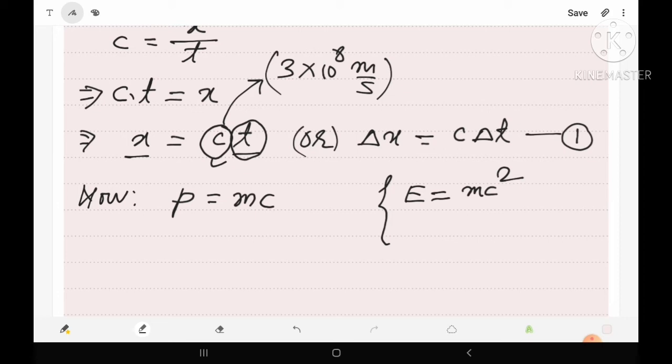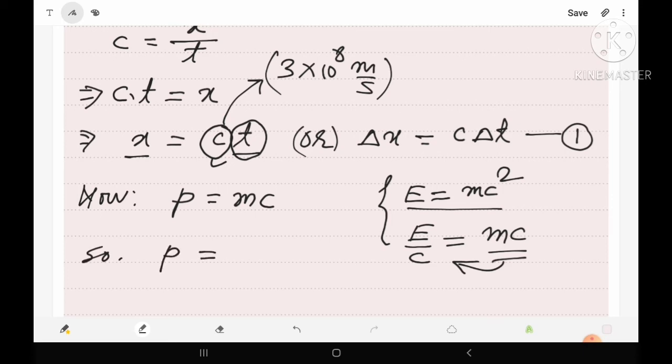Now let us divide both sides of this equation by c, then we have left hand side as E by c is equals to right hand side m into c. Obviously m into c means p, so let us substitute the value of m into c in our equation. So we can write p equals to E upon c.